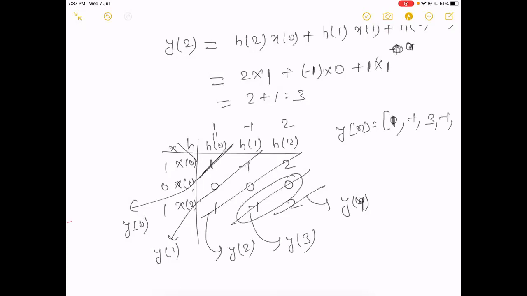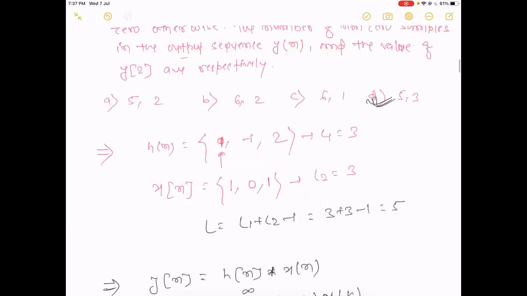So at the origin position we get 1, then minus 1, 3, and so on up to position 4. The total number of samples is 5, the non-zero samples are 5, and y2 will be 3. So option D will be the right answer.